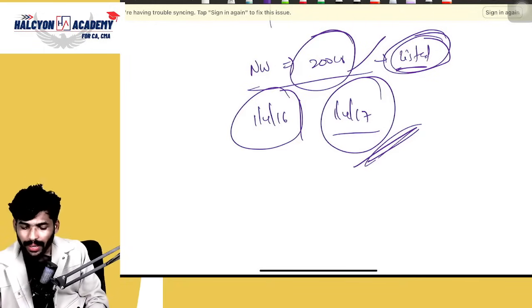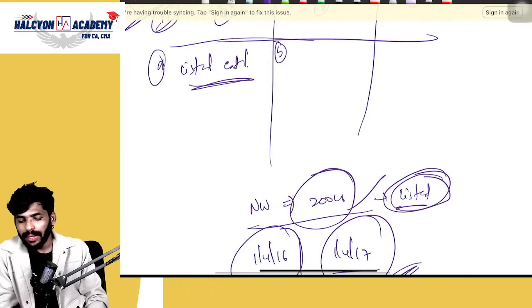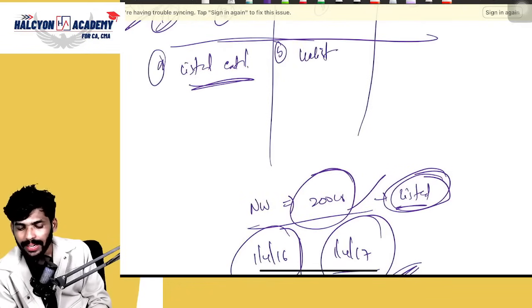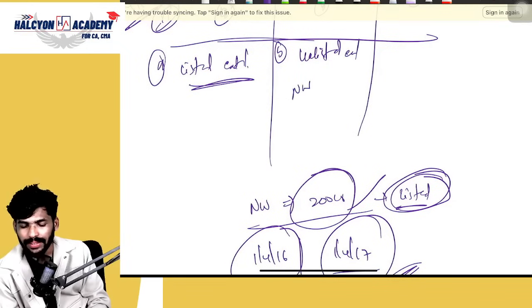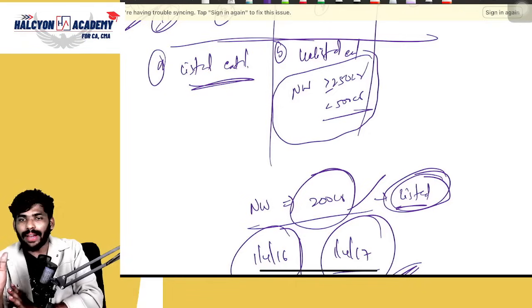Next, one more point, point B. I am done with point A. Next point: unlisted entities whose net worth is more than or equal to 250 crores but less than 500 crores. Why this condition? Which means 250 to 500.